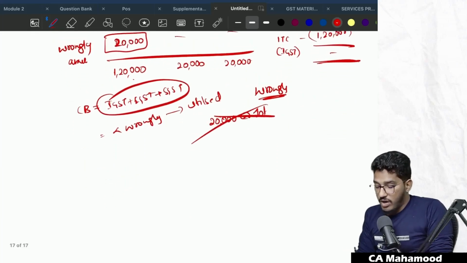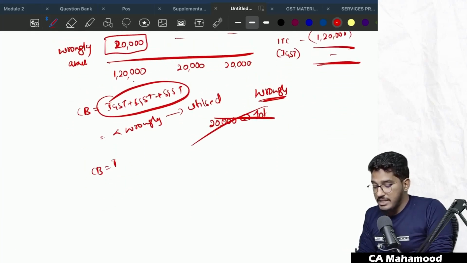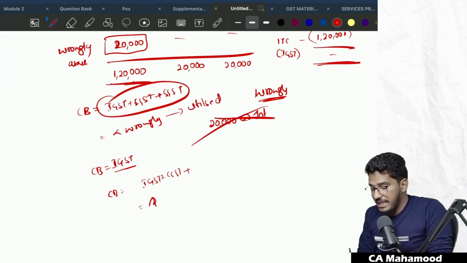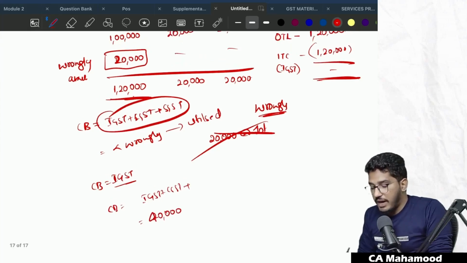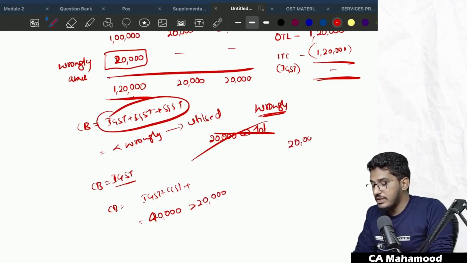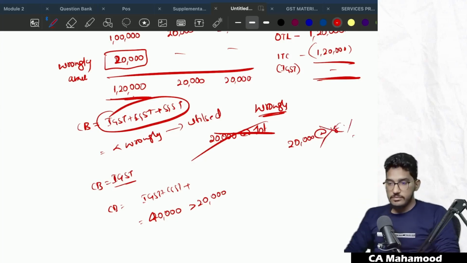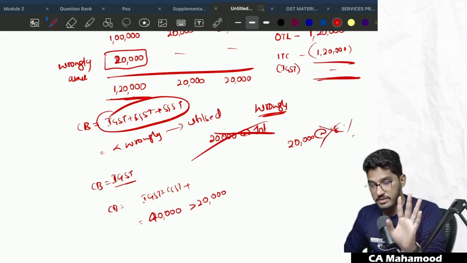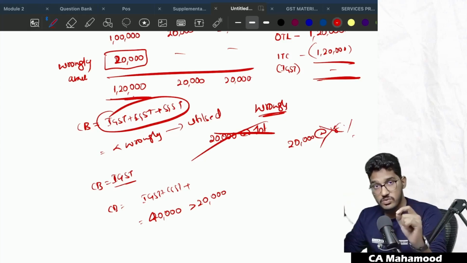So I have to not just see whether the closing balance of IGST has fallen below the wrongly availed amount. I have to see the cumulative balance of IGST, CGST, SGST all put together. Here the total cumulative balance is 40,000, which is far higher than the wrongly availed amount of 20,000. If you reverse 20,000, that alone will be enough. No need to reverse that 18% interest. Able to understand? So this is what they have told.